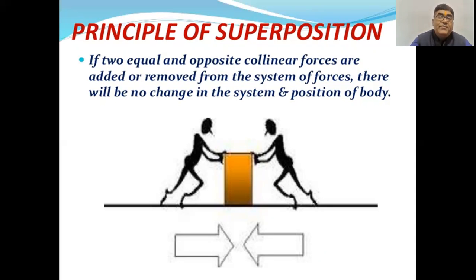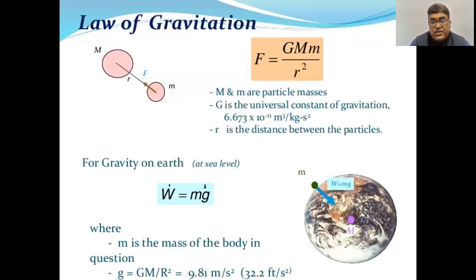These principles are very important whenever required for solving various problems in engineering mechanics. Moving forward to the third law, which is the law of gravitation. As we all know, we studied this law in physics in school.